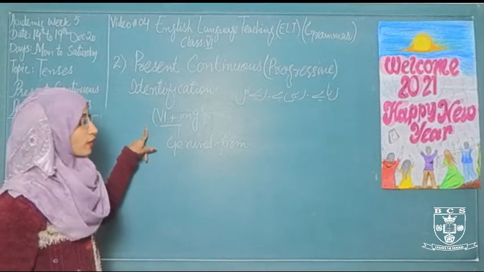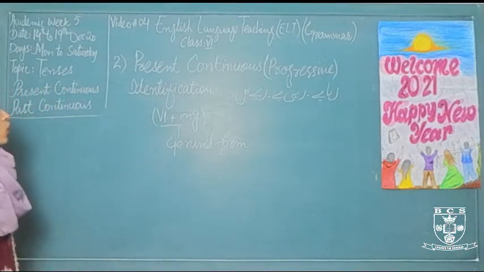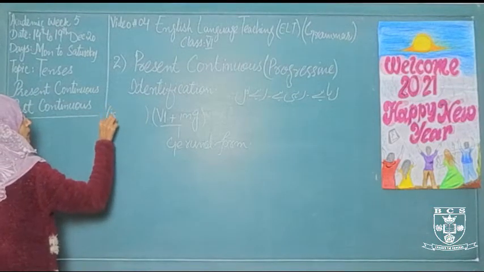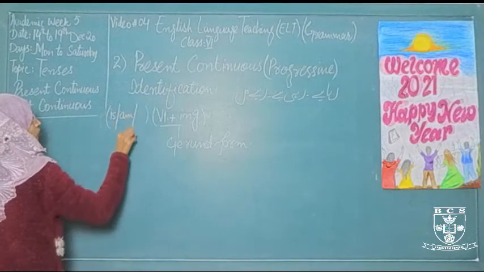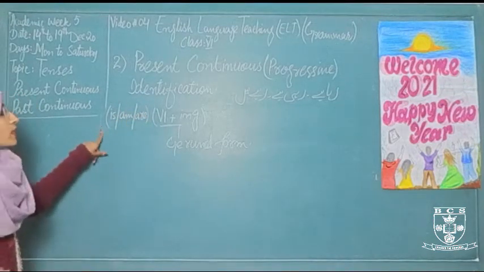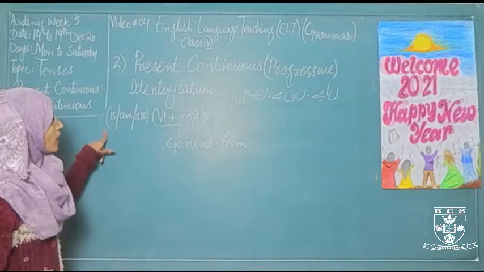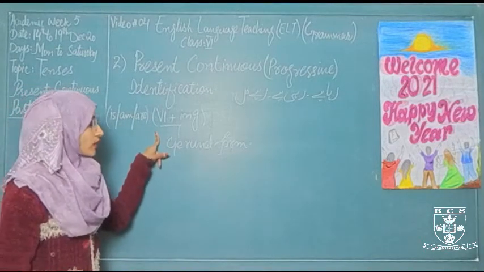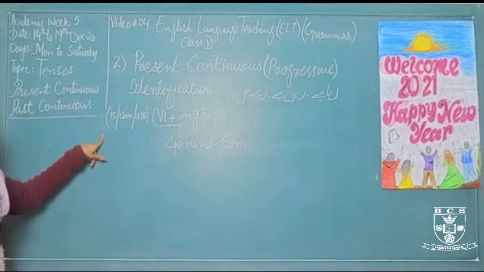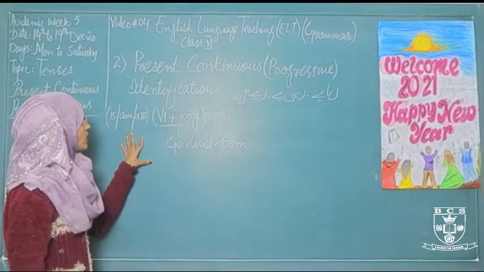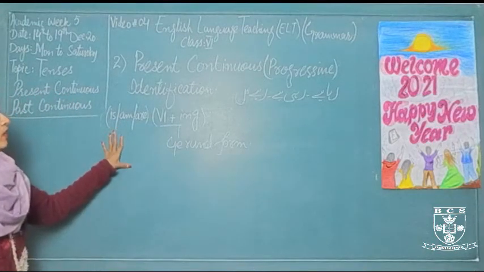We use the gerund form of verb, but when we talk about the present tense we use the helping verb like is, am, and are. These helping verbs shows this is the present continuous tense. Gerund form shows the continuous, but these helping verbs shows the present tense. So for combining these things we can say that these are the present continuous sentences.